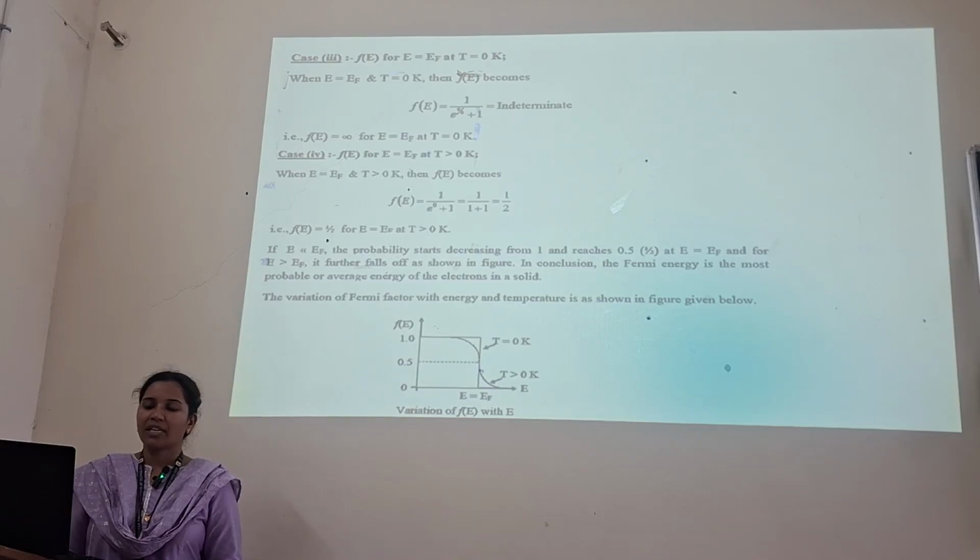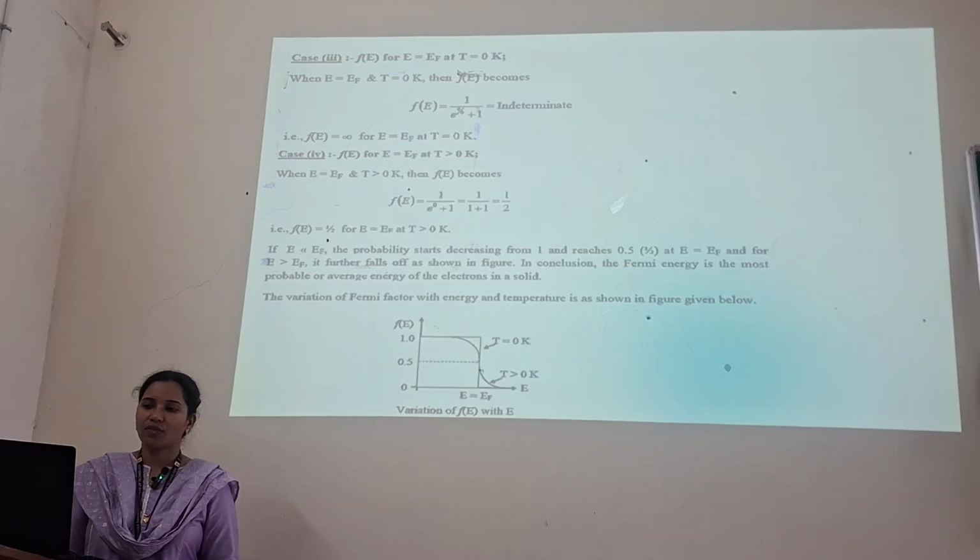If E is less than Ef, the probability starts from 1 and decreases, reaching 0.5 at E equals Ef as you can see in the graph, and for E greater than Ef it further falls as shown in the figure.